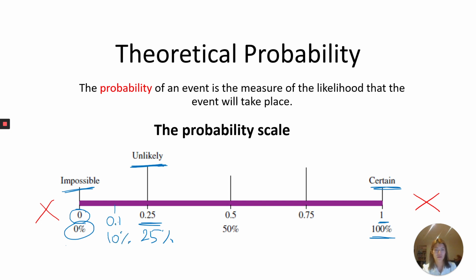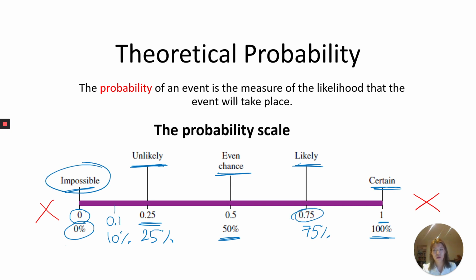If something is very likely to happen, for example, you're very likely to stay home or sleep in your own bed tomorrow, we call that likely. And it's anything between 50 and 100%. And things that are in the middle, we call even chance, 50-50. That's why you can hear people say 50-50 a lot. So we can give them percentages and we can give them decimals.